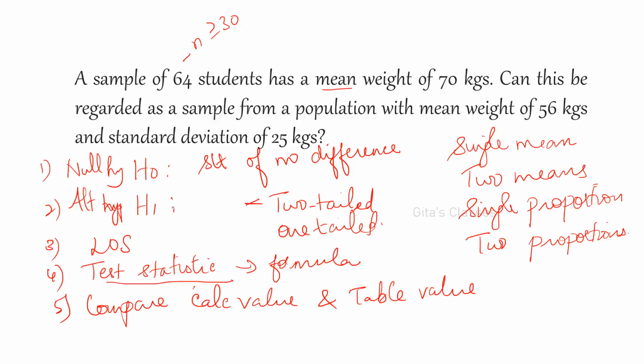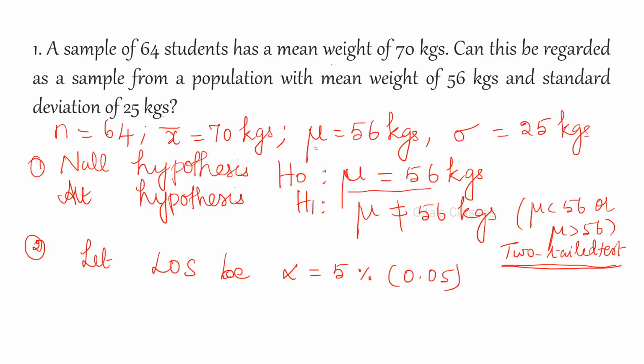This procedure I have explained: null hypothesis, alternate hypothesis, then immediately decide two tail or one tail, then level of significance, then the test statistic formula you have to remember, then compare the calculated value with the table value. Less than means accept, greater than means reject. Here we have done n is equal to 64.